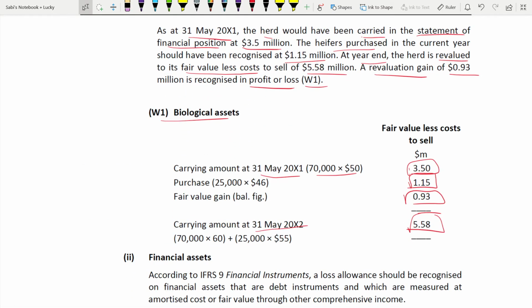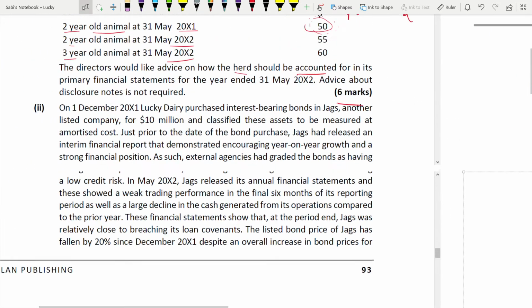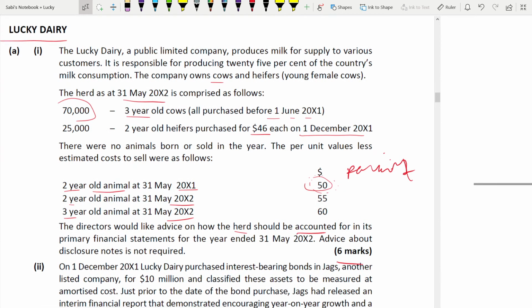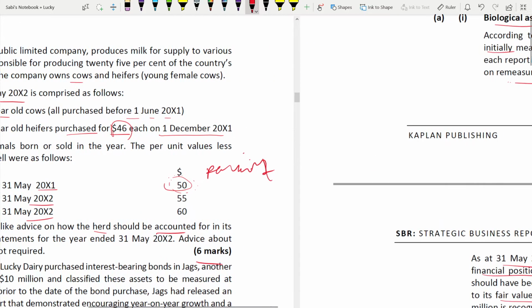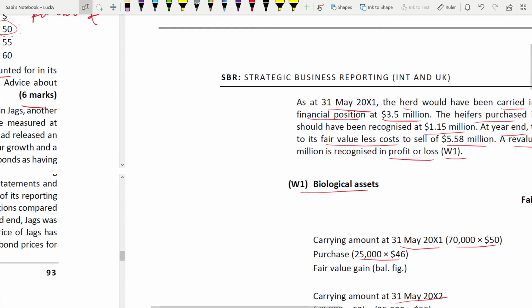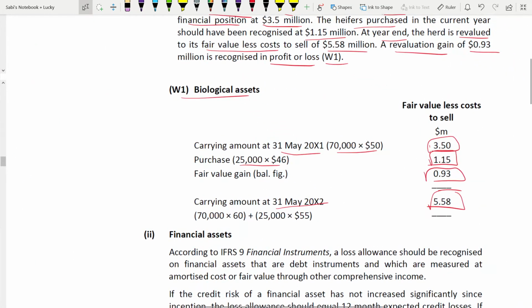Then you're purchasing what? The heifer 25,000 into 46. It is this that you're purchasing. 25. And this will be into what? 46. Because they told purchased. Understood? On 1st December 2001. So that's your purchasing into 46. Fair value is a balance figure.